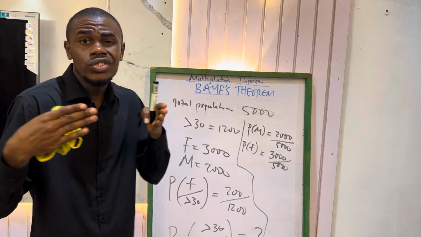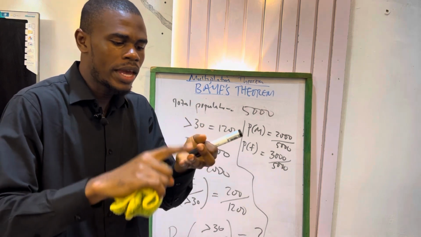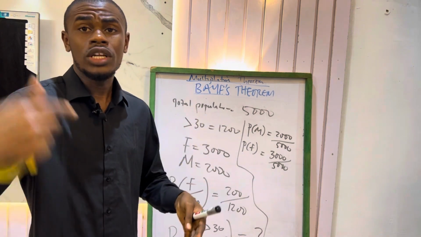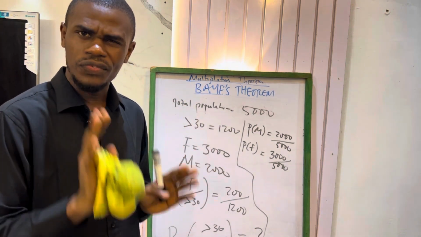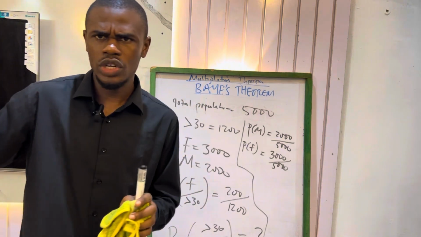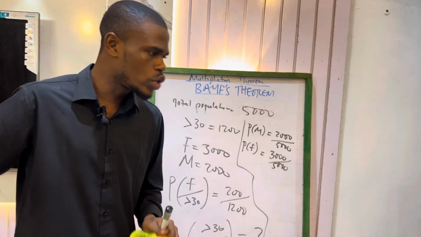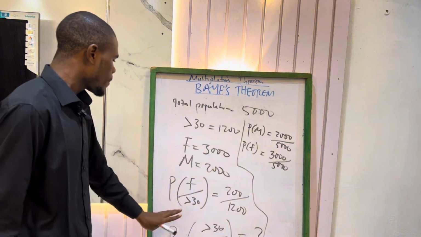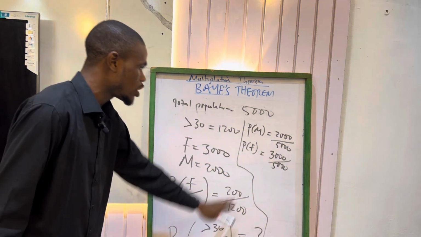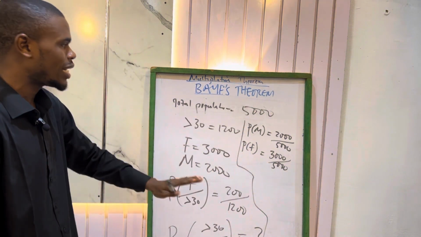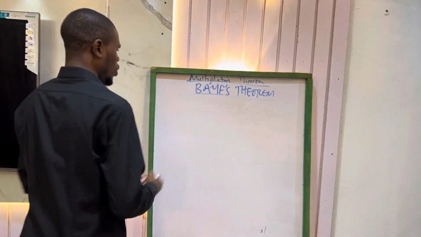So they have already restricted us to male, female, above 30, below 30. But now the question is placing emphasis on female. So let's close our eyes to the male and focus on female. We want to now get, you have already noted this down, I want to clean up and I will show you exactly where we are going.